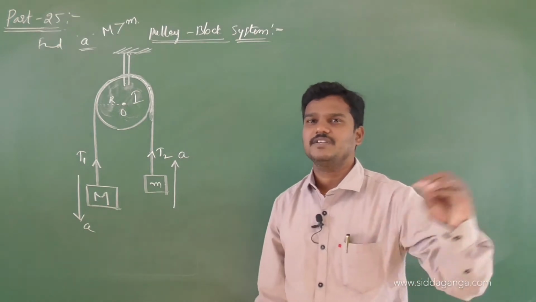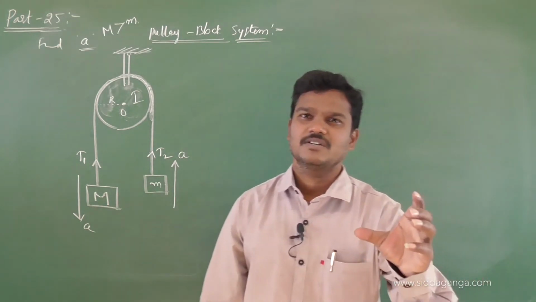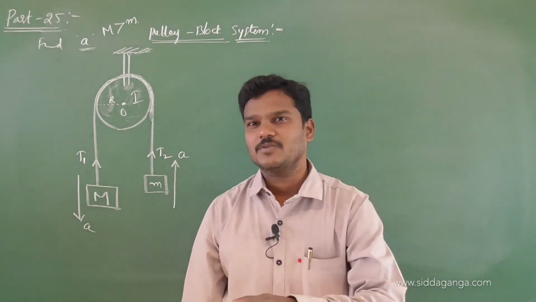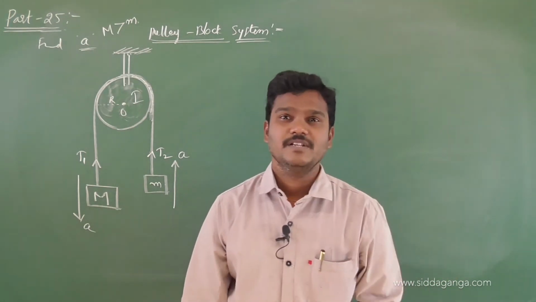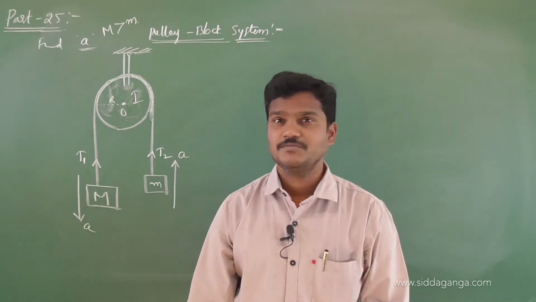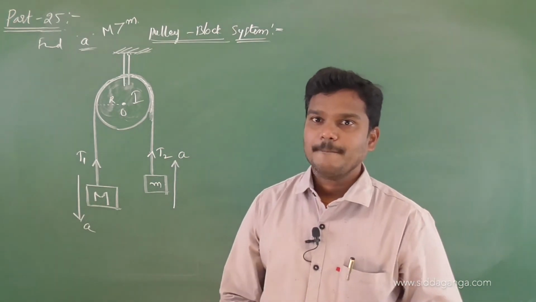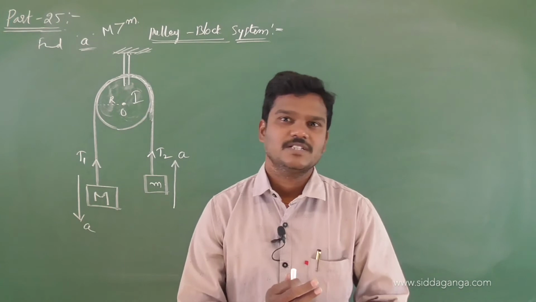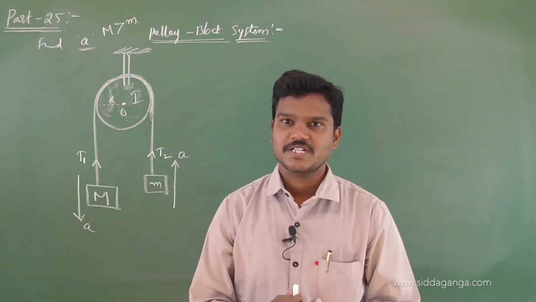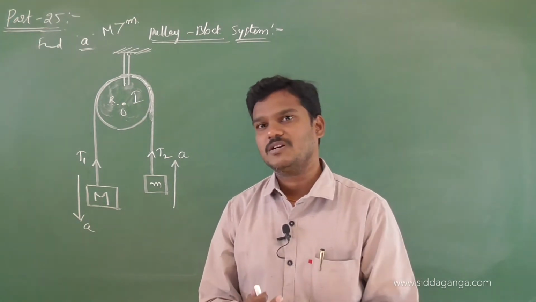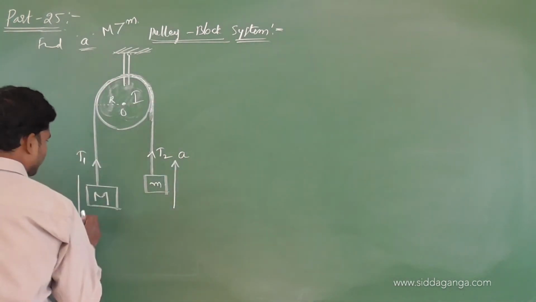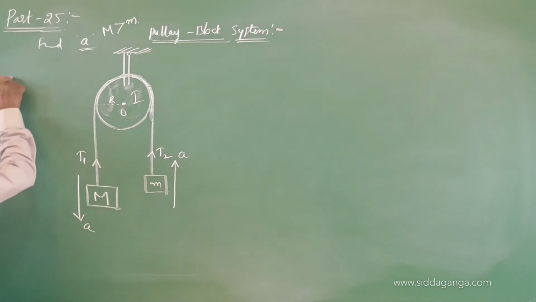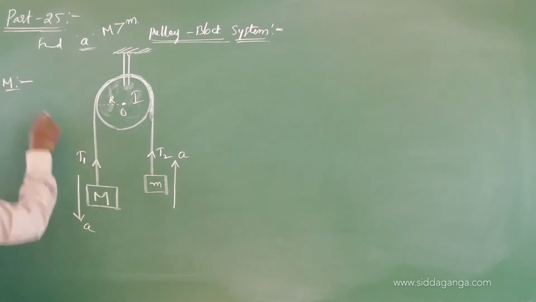Earlier I just used the free body diagram method. We got two equations, and after solving we got A is equal to (m2 minus m1) by (m1 plus m2) into g. Here you take two conditions, one is translational equilibrium and the other is rotational equilibrium. It means you can take the torque and you can take the free body diagram concept. So let me write first the free body diagram of M. Let me draw the free body diagram of capital M, this one.